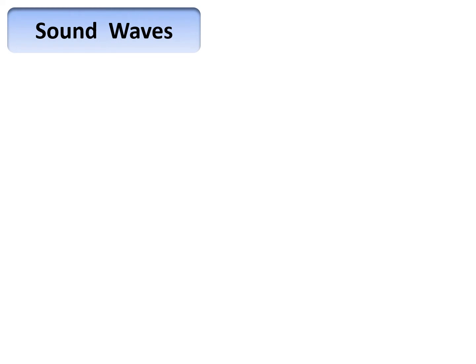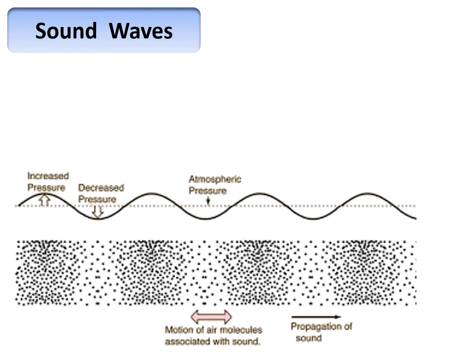Now we are all aware of sound waves. Sound waves, again, require a medium to propagate. We also call sound waves mechanical waves because they require a medium to propagate. Here the medium is air. The sound wave is propagating in this direction. Propagation of sound is in this direction.